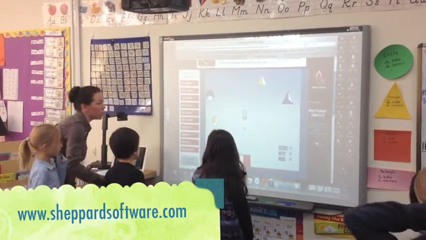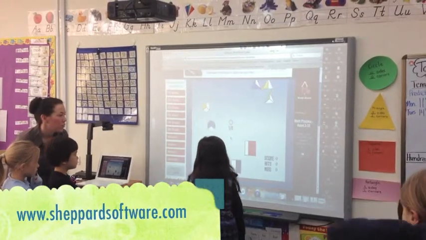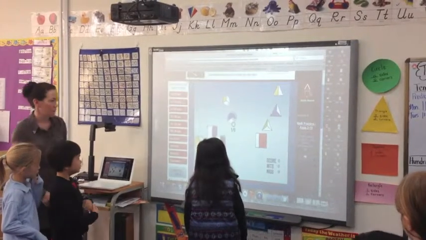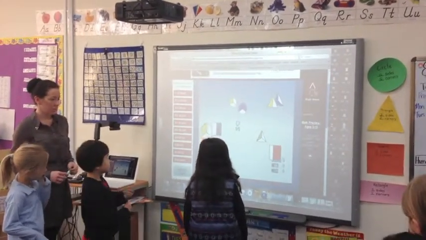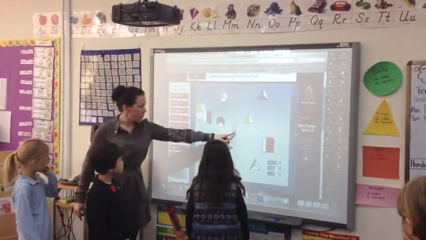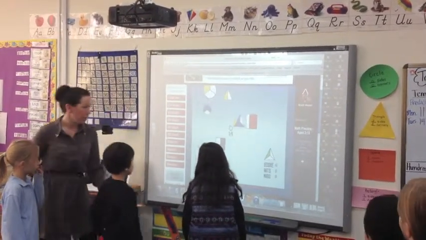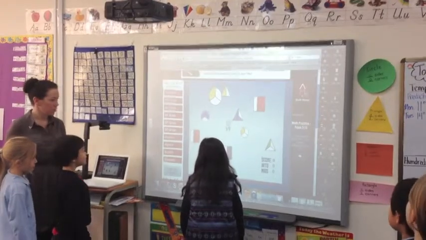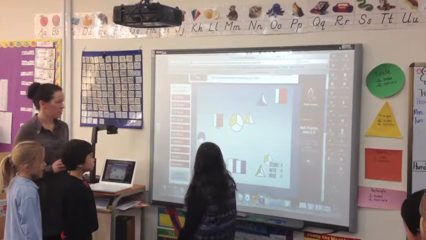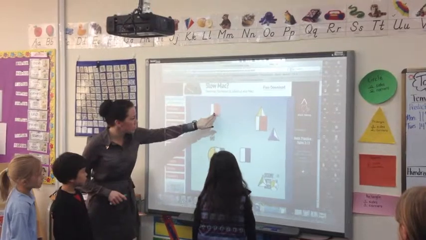Okay, so we're looking for 1/2. Which shape shows 1/2? 1 out of the 2 shapes are colored. Whoa, don't tell. It's okay, give her a chance. Remember, 2 means how many altogether. 1 just means that one of them is colored. That's okay. This would be 1 out of 3, or 2 out of 3. Sorry, this has 3 parts.